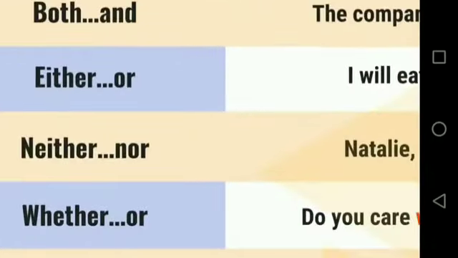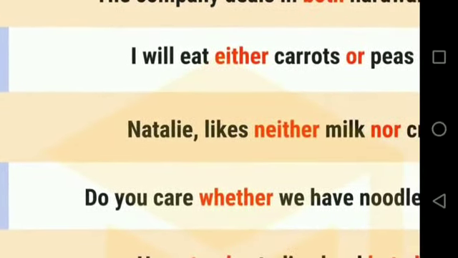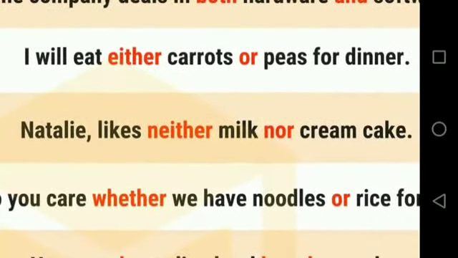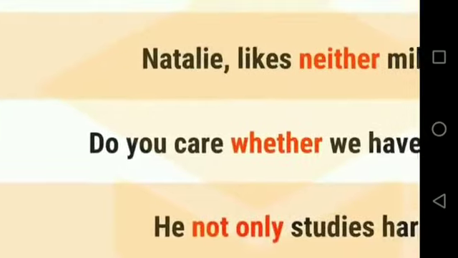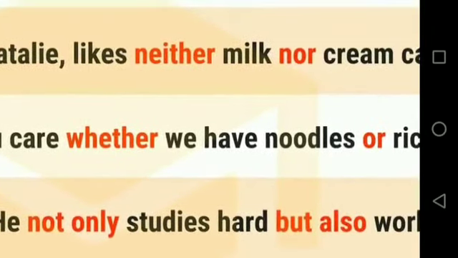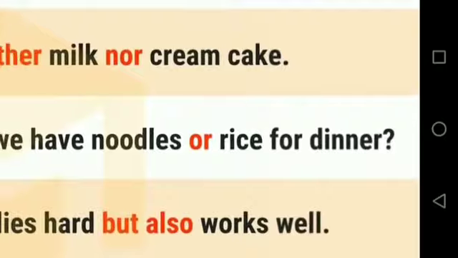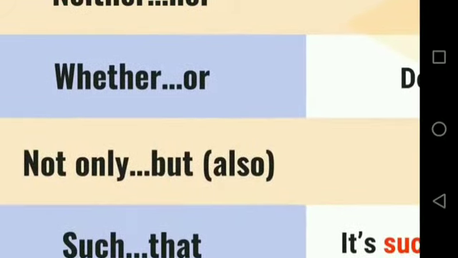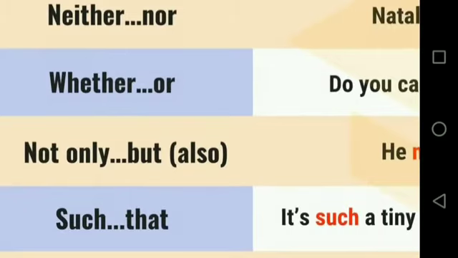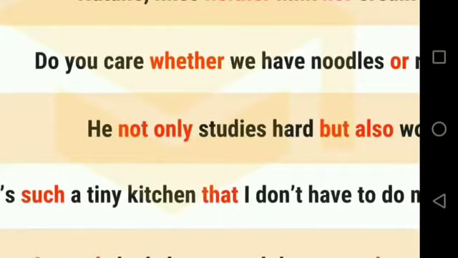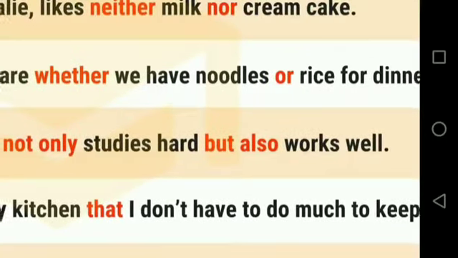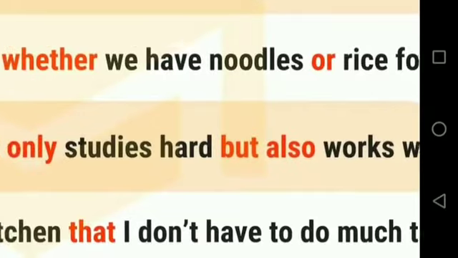Next, neither nor. Natalie likes neither milk nor cream cake. That means she doesn't like both. Neither nor gives a negative meaning. Next, whether or. Example: do you care whether we have noodles or rice for dinner? Next, not only but also. That means both. For example, he not only studied hard but also works well. So he studied hard and works well, both.